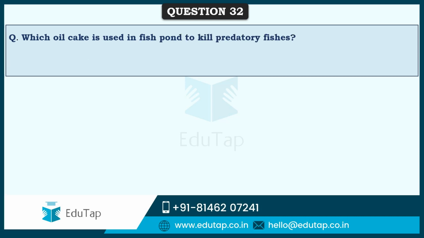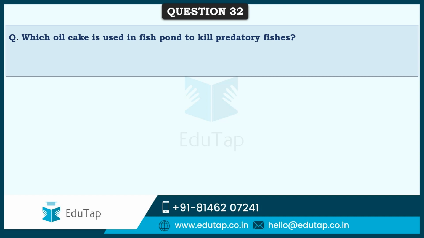So friends, next question is which oil cake is used in fish ponds to kill predatory fishes? So whenever stocking needs to be done, see, pre-stocking management, on-stocking management, and post-stocking management. These are the three phases in which the fish farmer needs to take care.